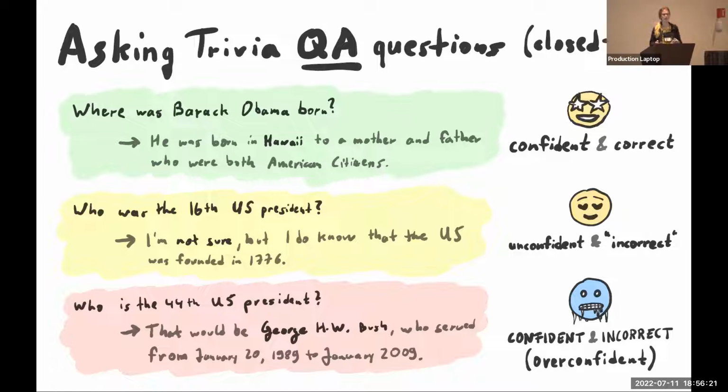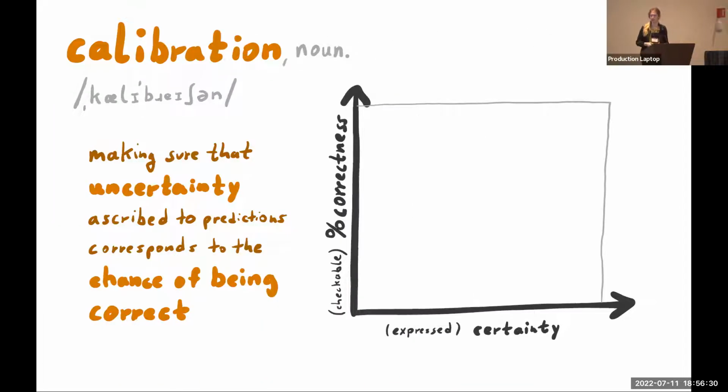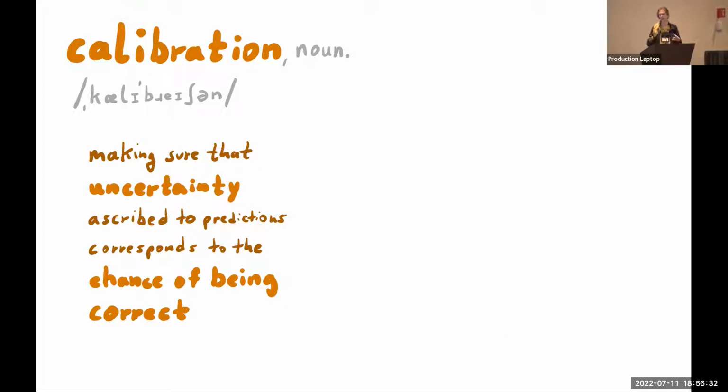Overconfidence really is an example of what I'm going to call miscalibration. And when I say miscalibration, what do I mean by calibration? I'm going to define calibration here as making sure that the uncertainty that is ascribed to some prediction corresponds to the chance of that prediction being correct.